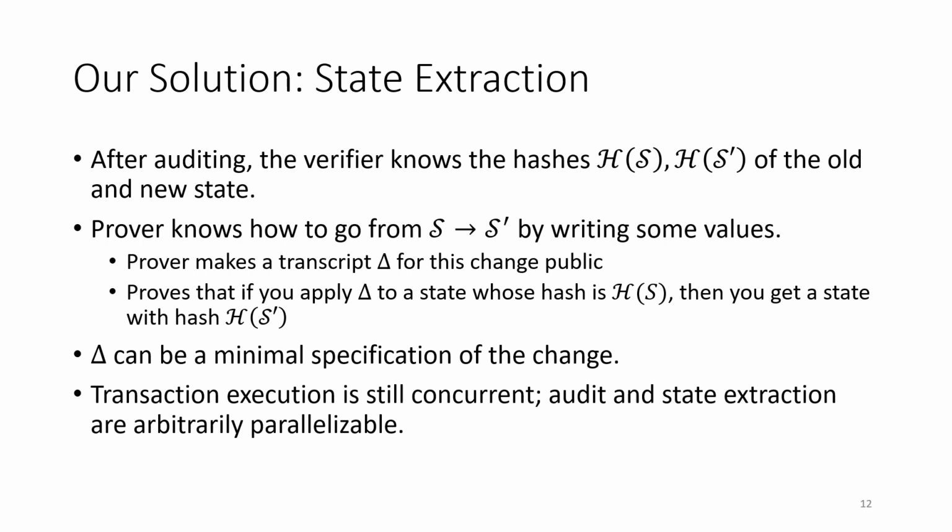Finally, and here's the key difference with a Merkle root, since the hash function is incremental, the hash of S' should be the hash of S plus the hash of all the new state minus the hash of all the overwritten state. So the prover is going to provide a transcript delta of all the changes and show that it knows some overwritten state, which is consistent with that sum constraint. Since the hash function is collision resistant, if these checks all pass, the verifier can deduce that applying delta to its own state S will update it to S'.